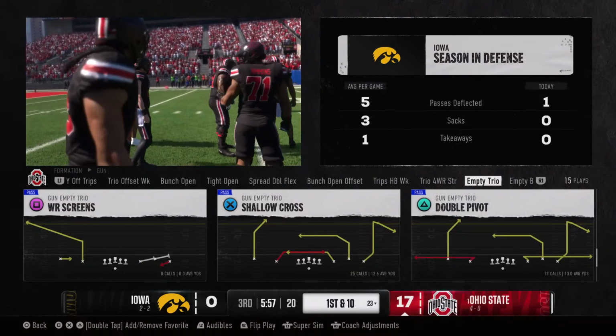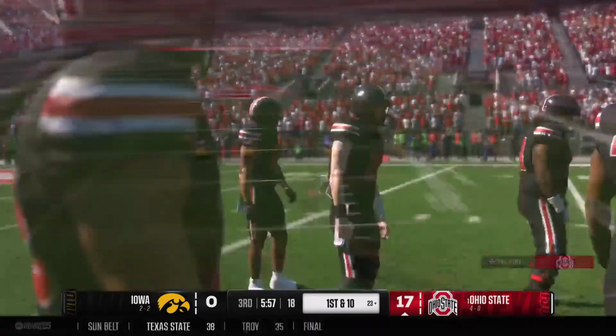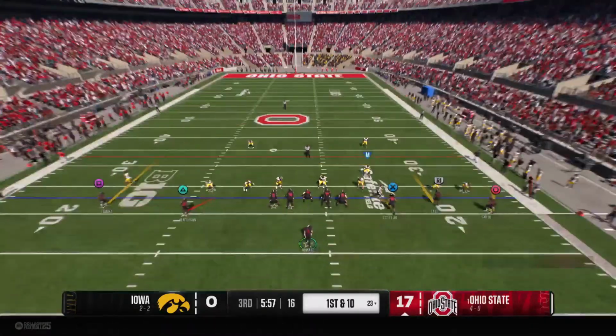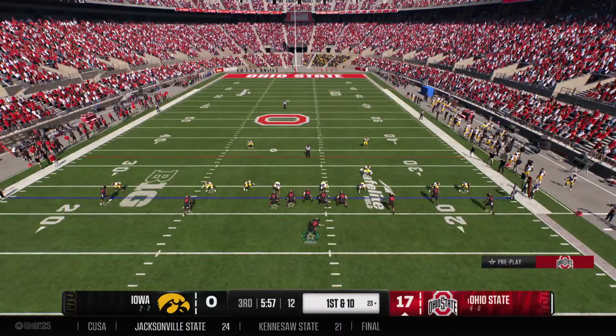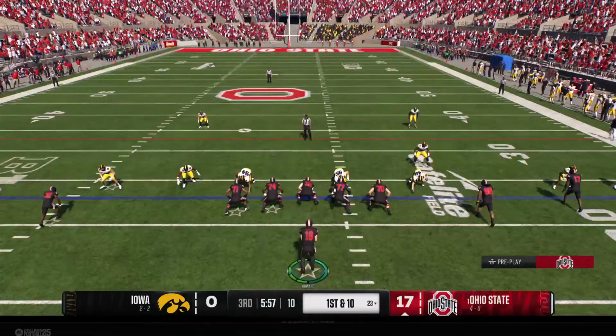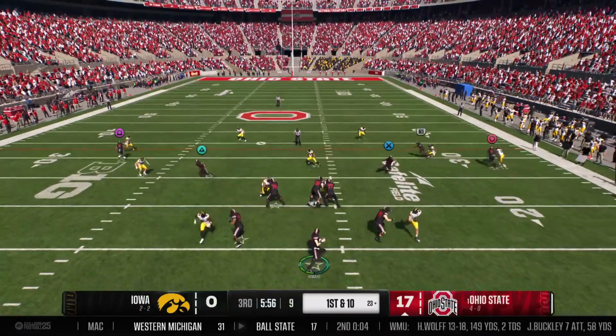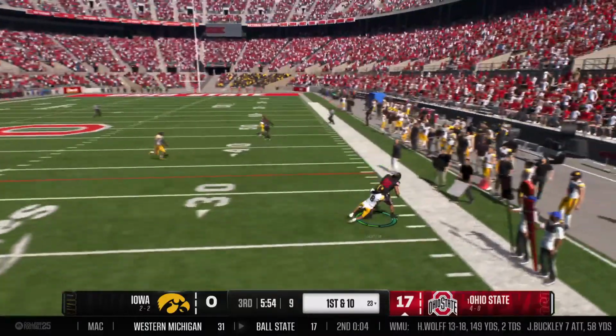Here comes the Ohio State offense onto the field. They had this lead to start the third quarter because of the passing game. Didn't get a lot done on the ground. They did, but the quarterback is in a rhythm. That was obvious in the first half. And so this first drive, you want to continue that. You want to see good decision-making.